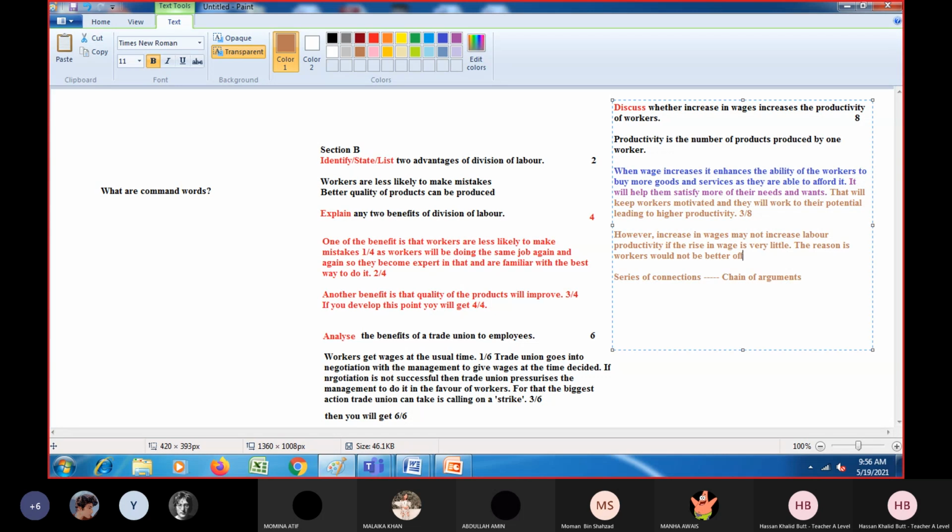They would not be better off as they are still not able to raise their living standard.